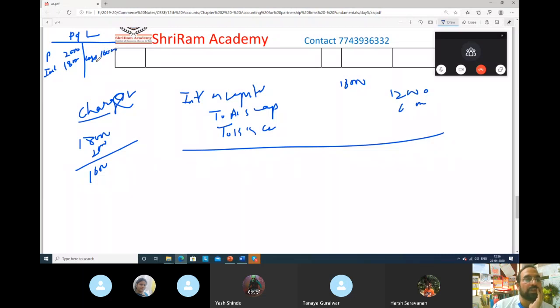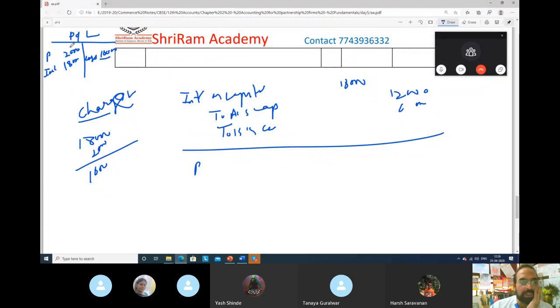So overall, it will turn out to be a loss of 16,000 in P&L account, because P&L account is showing you a profit of 2,000, but you forgot to pay 18,000 interest on capital. So when you pay 18,000 rupees interest on capital, you have only 2,000, so 2,000 you pay and a negative balance of 16,000 rupees will be there. So what will be the entry? Now the second entry will be what?